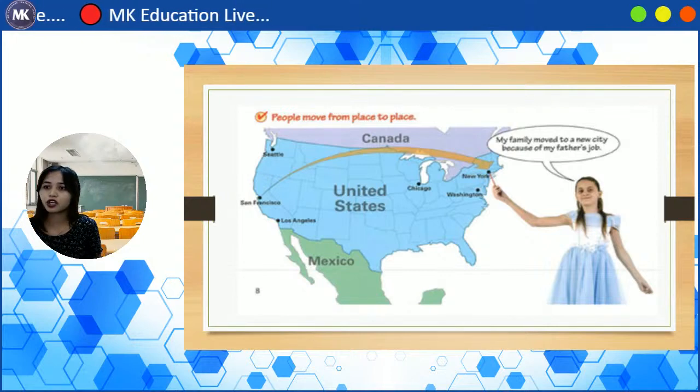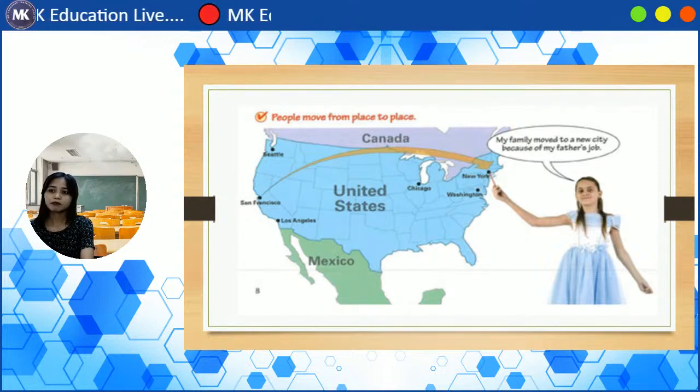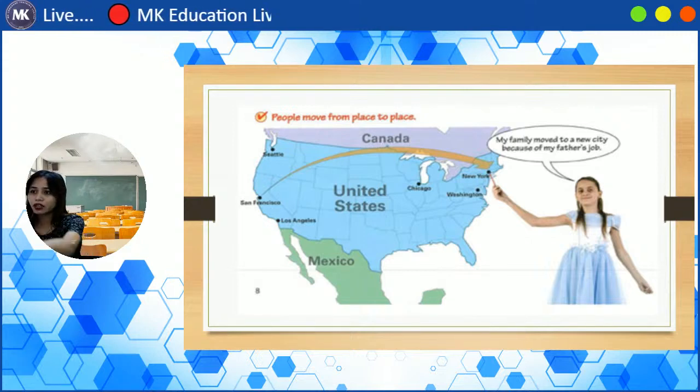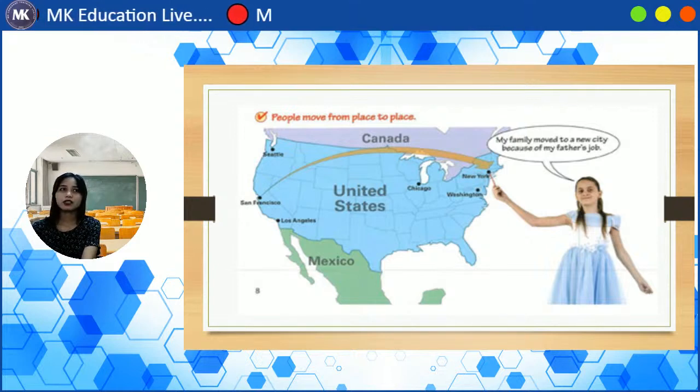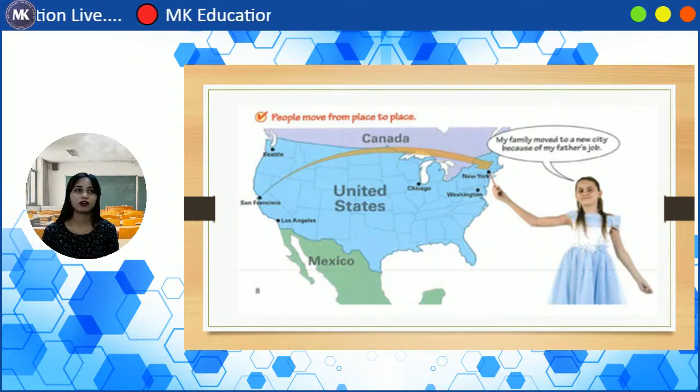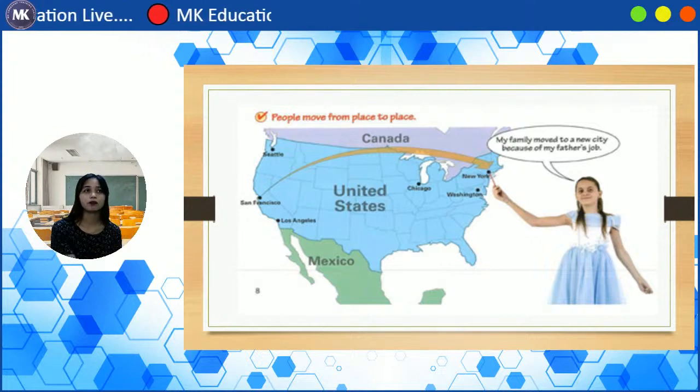So as you can see here, in the picture, people move from place to place. This is the map. We have here Canada, United States, and Mexico. The girl says here, my family moved to a new city because of my father's job. That is one of the reasons why some families go to another country, because of their parents' job. They want to live together with their father, so they need to adjust themselves to go to another place and live there.